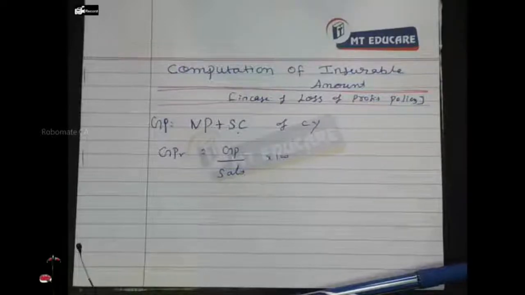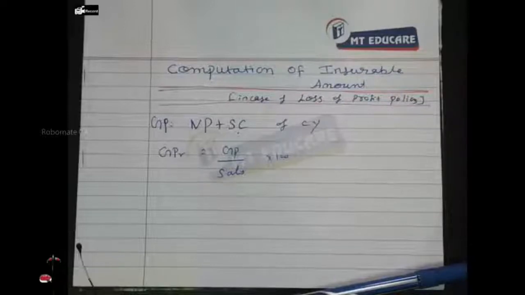Or in a simple way, if the projection is made in such a way that sales are expected to increase by 25%, what you can do directly is take the current year net profit plus standing charges, plus 25% directly. You need not find out sales increased by 25% and then apply GPR. You will get the same answer here. Net profit plus standing charge, that amount has increased by 25%.